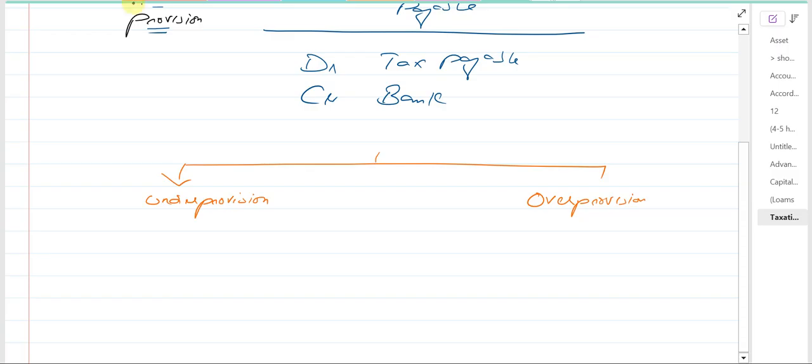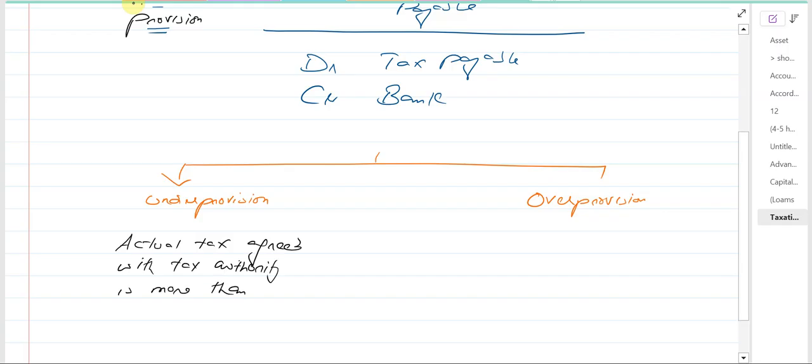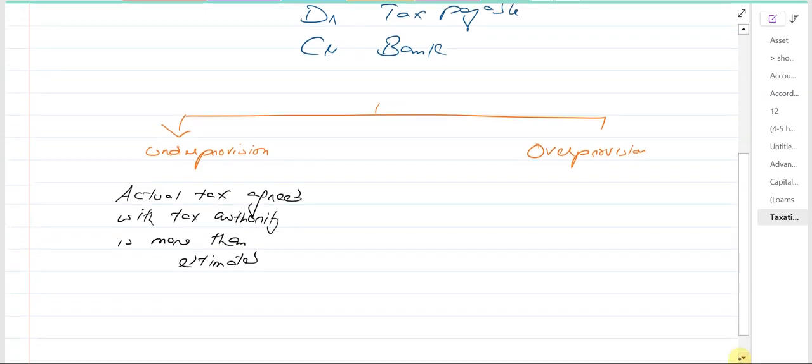So let me just write it. Actual tax agreed with tax authority is more than estimated, the estimate that we initially made.